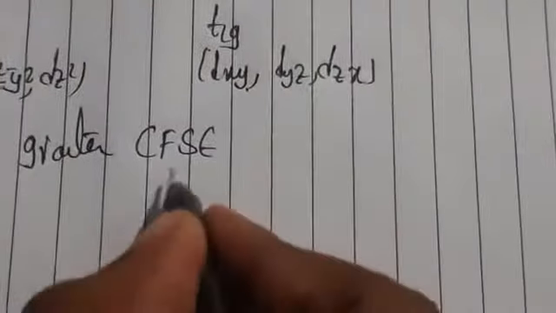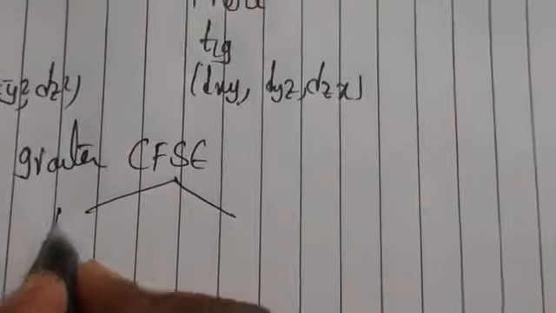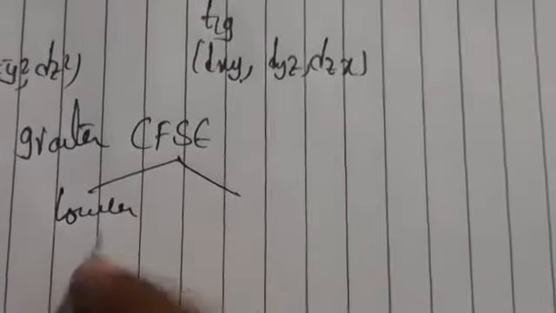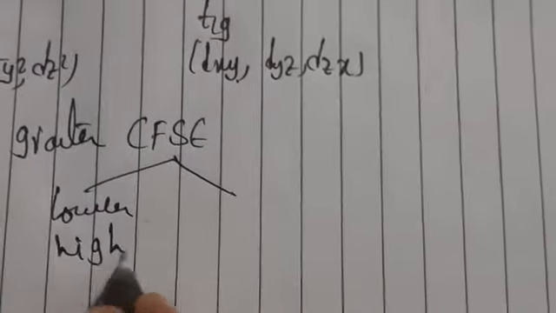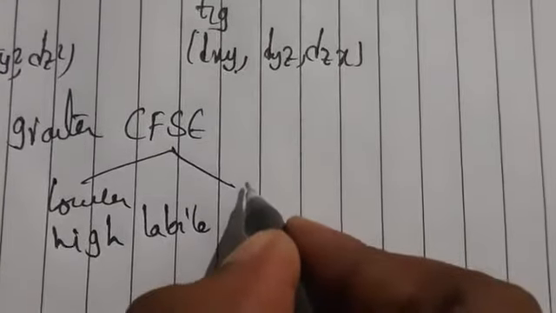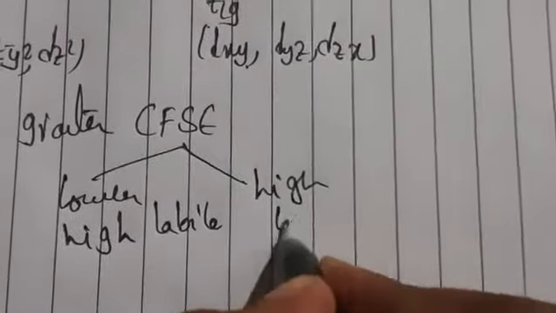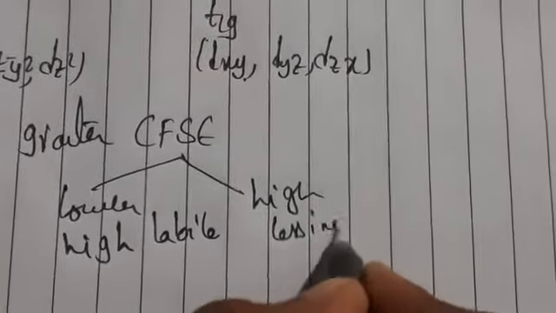Highly inert complexes will have high values, and less inert ones will have lower values. If the CFSE is lower, they are highly labile. If it is high, they are less labile and more inert.